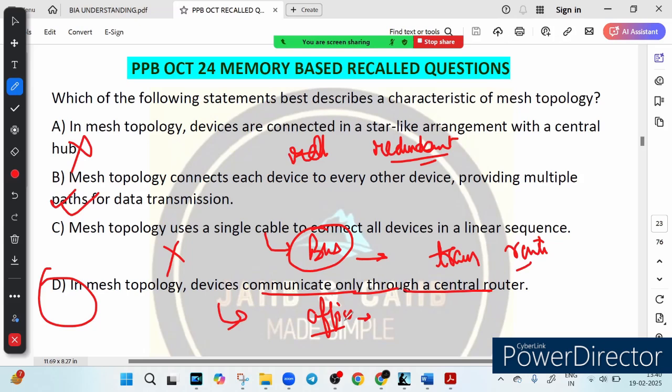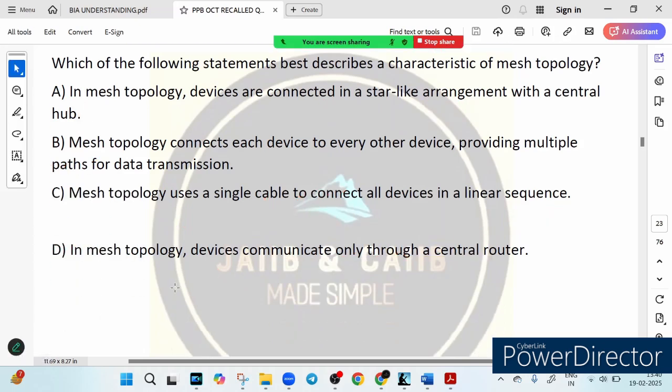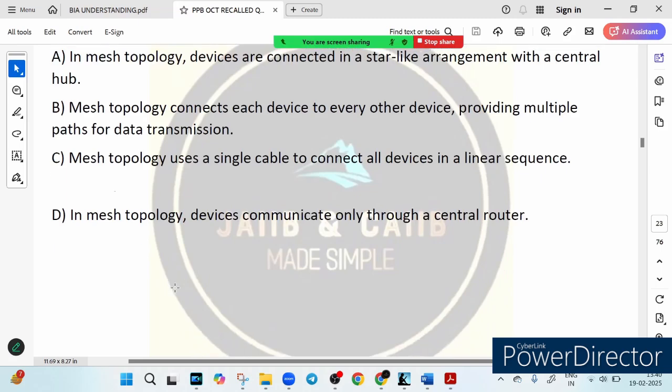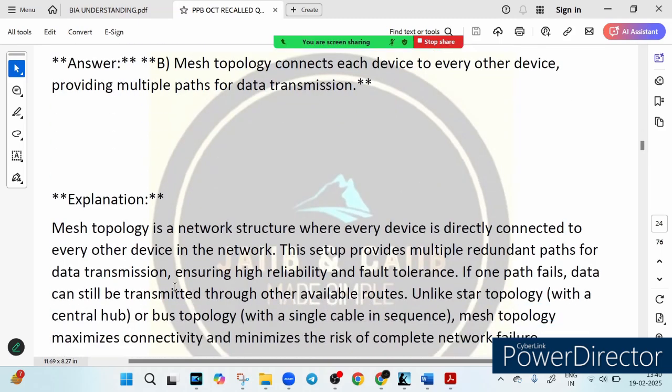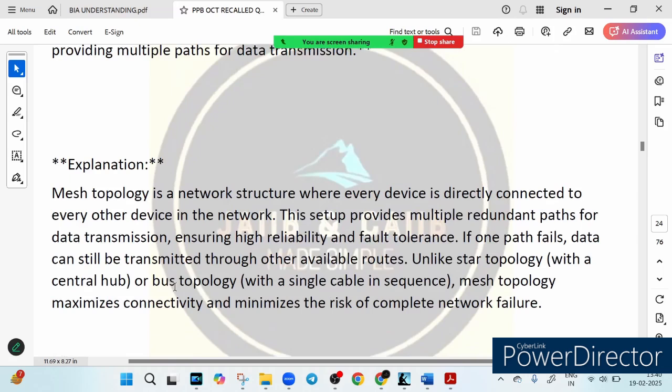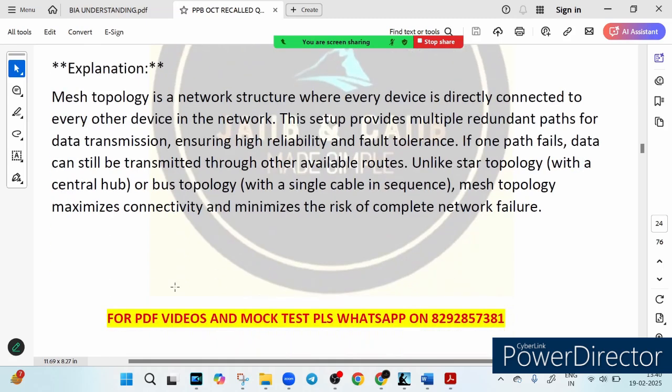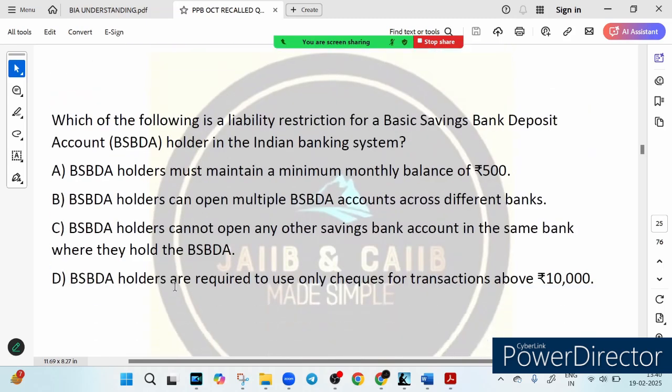So what we learn from this question is that in mesh topology, every device connects to another, right, creating multiple paths for data transmission, and it is highly reliable. It is fault tolerant because there are multiple alternative routes available. And mesh topology does not use a central hub like a star topology, neither does it use a single cable like the bus topology, right? So I hope this makes your concept crystal clear. Let's see the next question.